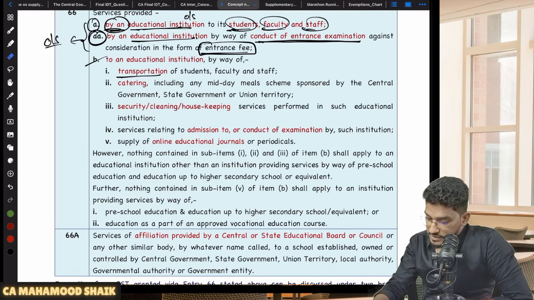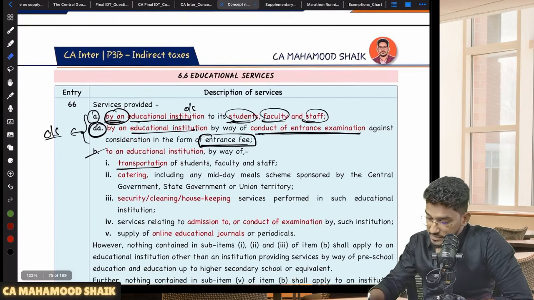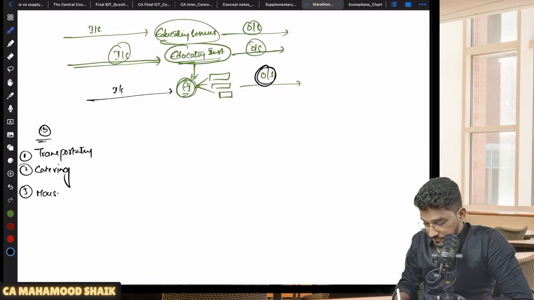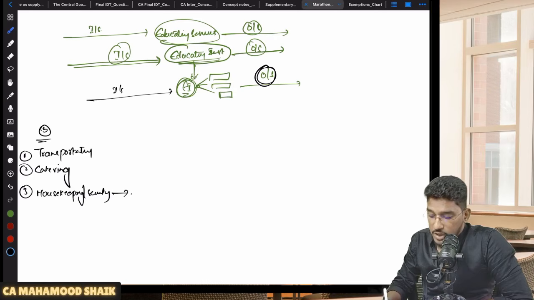The third category of input services is security, cleaning and housekeeping services performed in such education institution. So the third one is housekeeping and security related services, and they must be provided in the premises of the education institution. For that also there is an exemption.